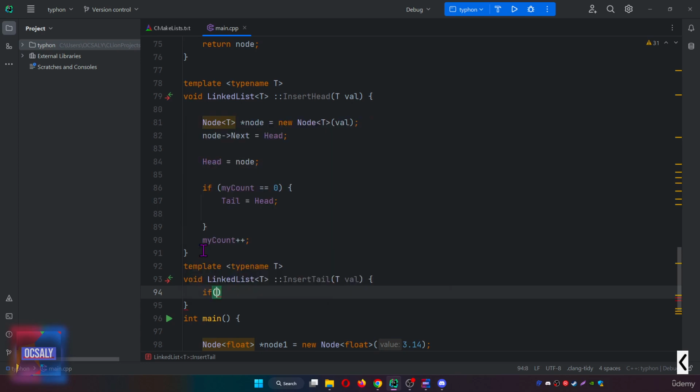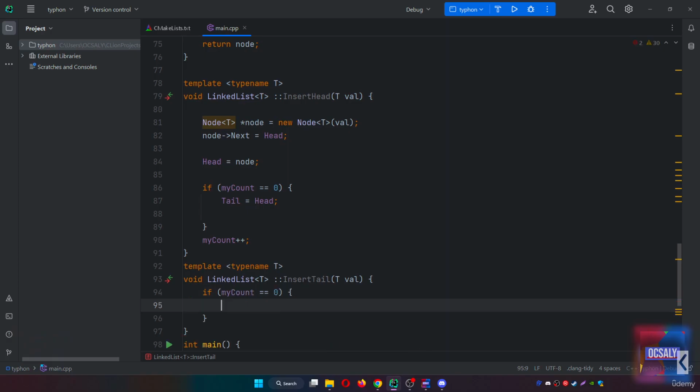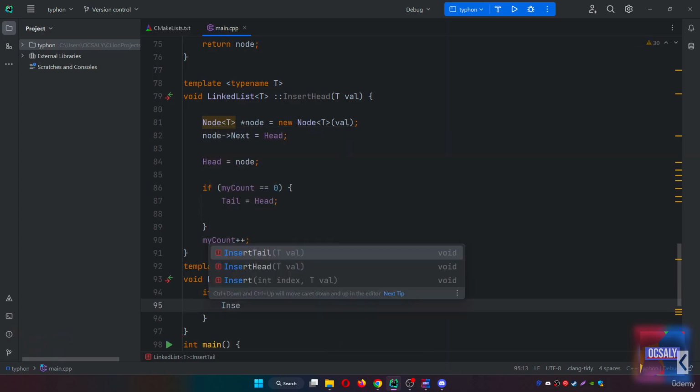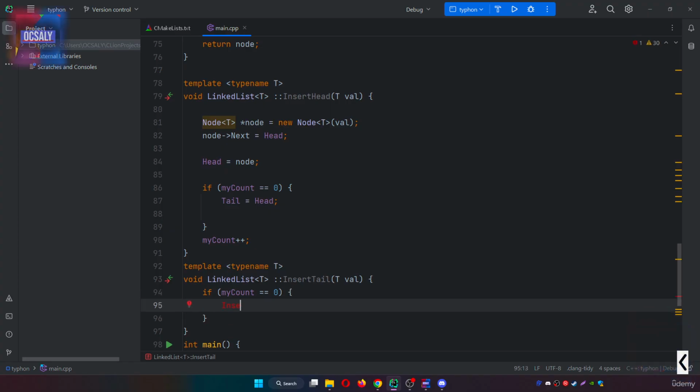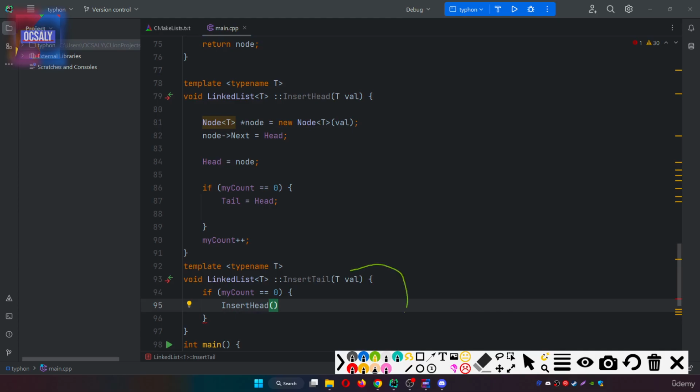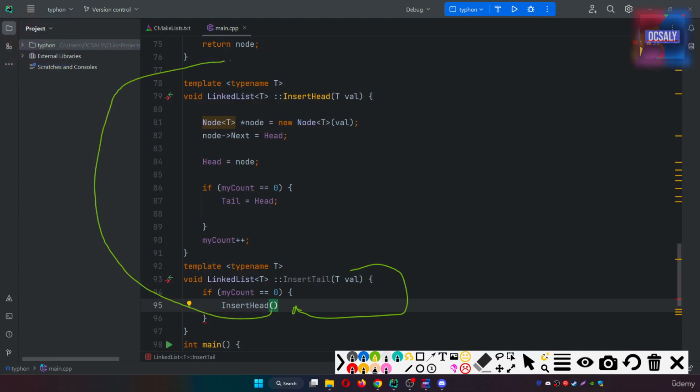So here we're gonna make it: if my count is empty, or equals 0, then it's gonna be insert head and just end the function here. So we will return from the function. So insert head, and we will pass that value to our insert head here.